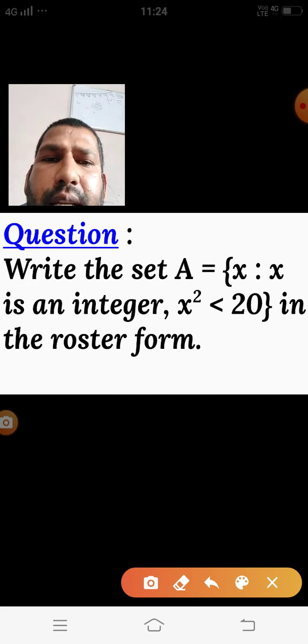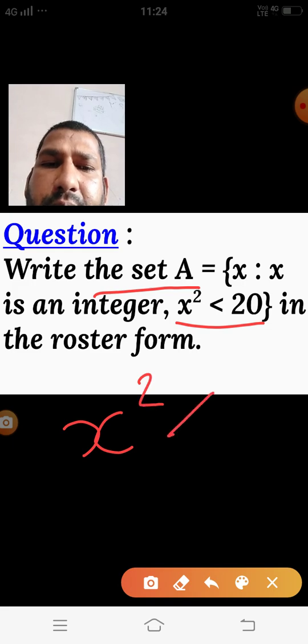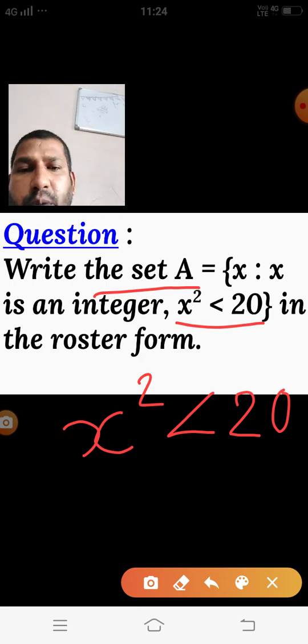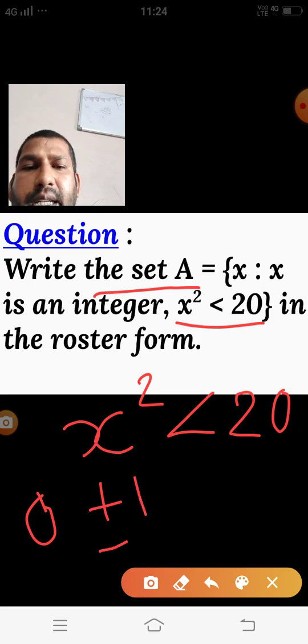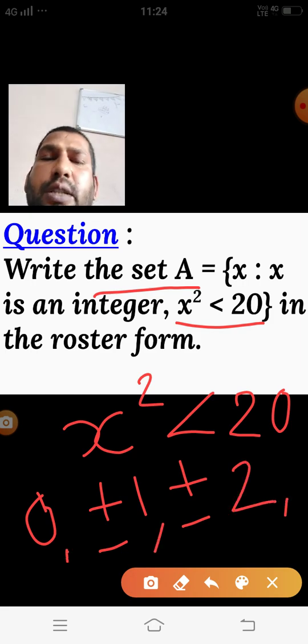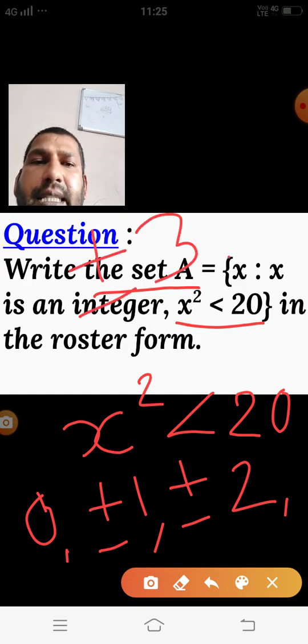Here the question is, write the set, and the set is given: x is an integer, x square is less than 20, meaning the square of this value is less than 20. If you put 0, yes, 0 square is less than 20. If you put plus minus 1, the square of that is also less than 20. Plus minus 2, yes, the square is also less than 20. Plus minus 3, yes, and this is also true for plus minus 4.